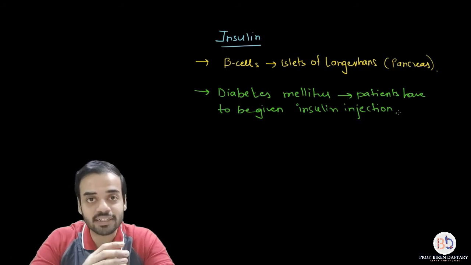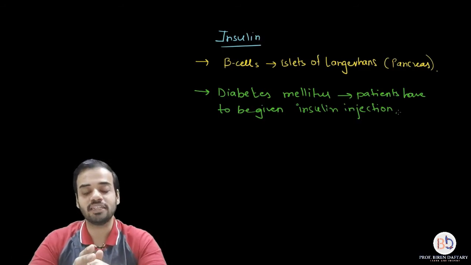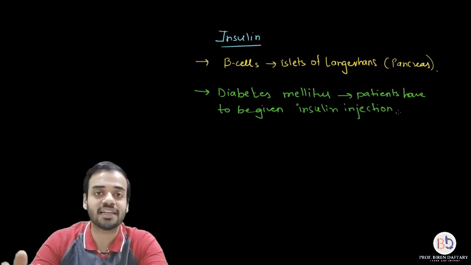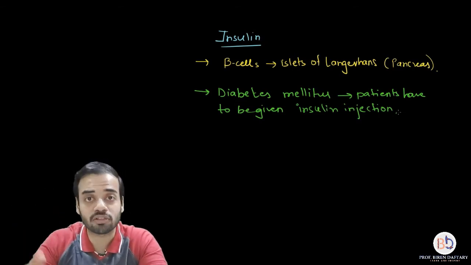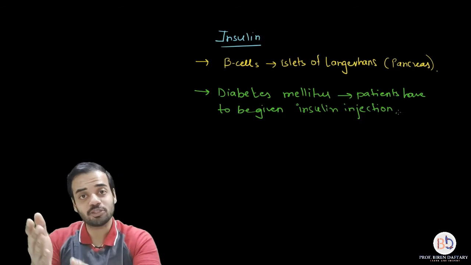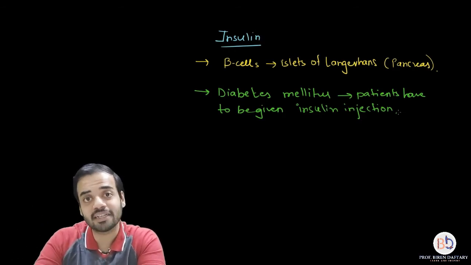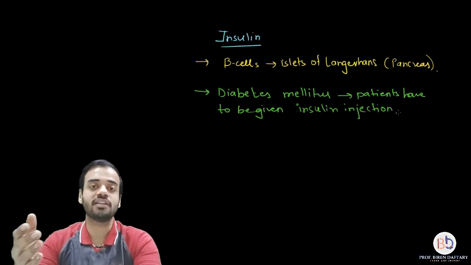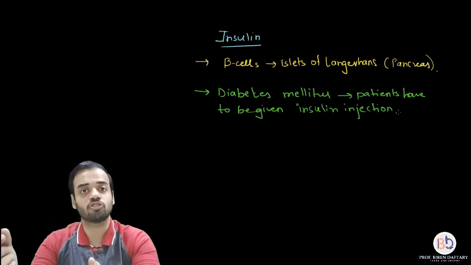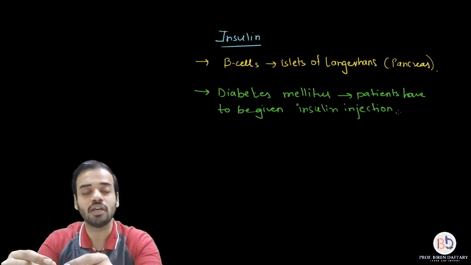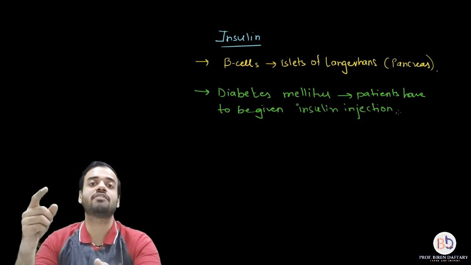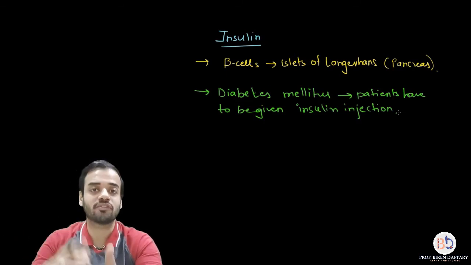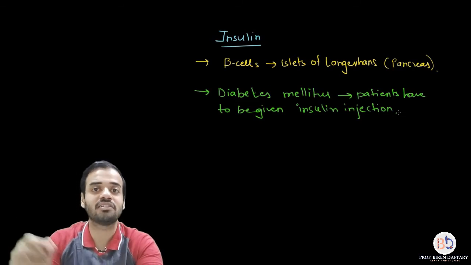In the olden times, insulin was basically extracted from cattle, and it was also extracted from horses. These animals were specially killed, and from their pancreas the insulin was extracted, after testing whether it was compatible with human insulin or not, and it was stored, and whenever it was required, the people who were suffering from diabetes mellitus were given these injections.